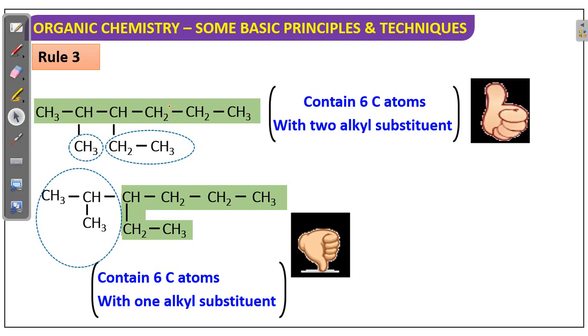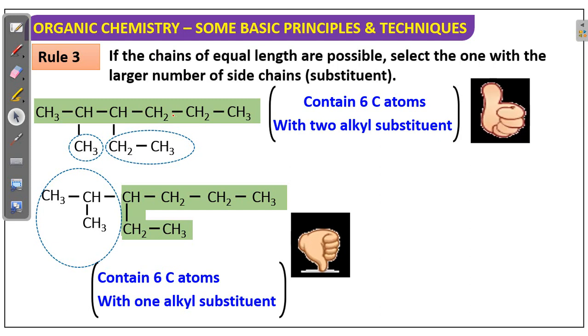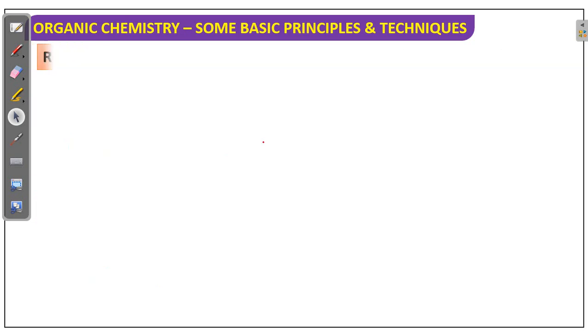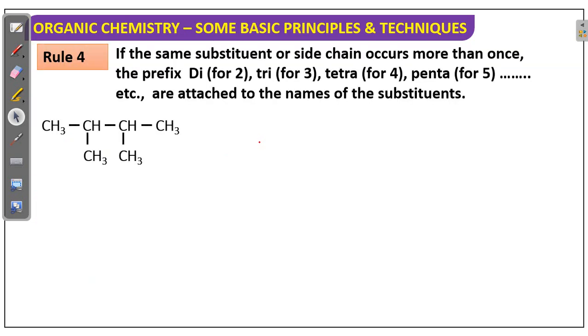Because a long chain should contain the maximum number of substituents. Whenever more than one option is there, you have to select the long chain which has more substituents. Here two substituents are there, here only one substituent is there. More substituents is more preferred.